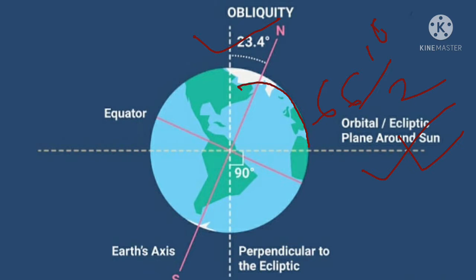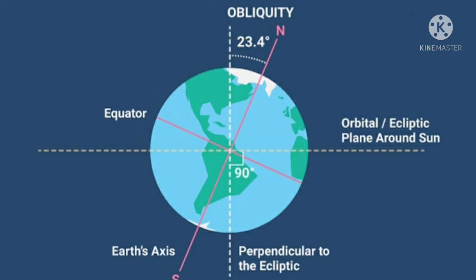But if we talk about the inclination of the earth on orbital plane of our earth, then it is 66.5 degree. It is because of this tilted axis of the earth that days and night are of varying length in different parts of the earth. Four seasons are also caused due to the inclination of the earth. This tilting of the earth on its axis is known as inclination of the earth.